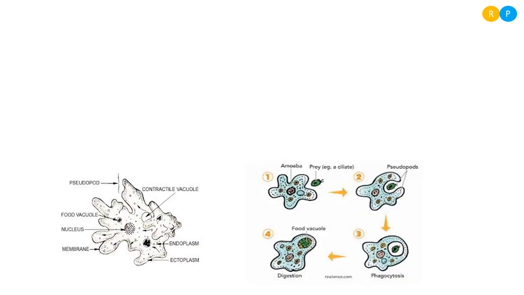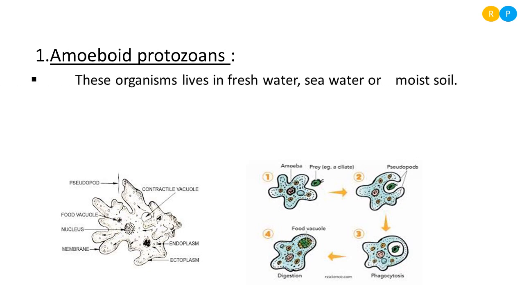Yes, let us talk about the first one, that is amoeboid protozoans. Why are these protozoans named amoeboid? Because their locomotory organ is pseudopodia. So where do we find amoeboid protozoans? They inhabit fresh water, and some inhabit sea water, that means marine water, or some are present in moist soil.